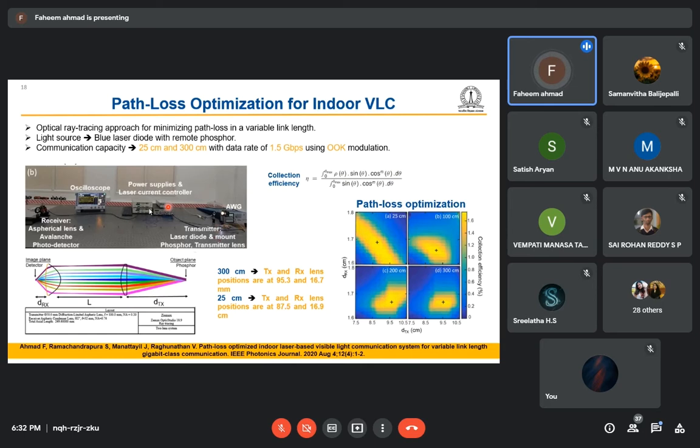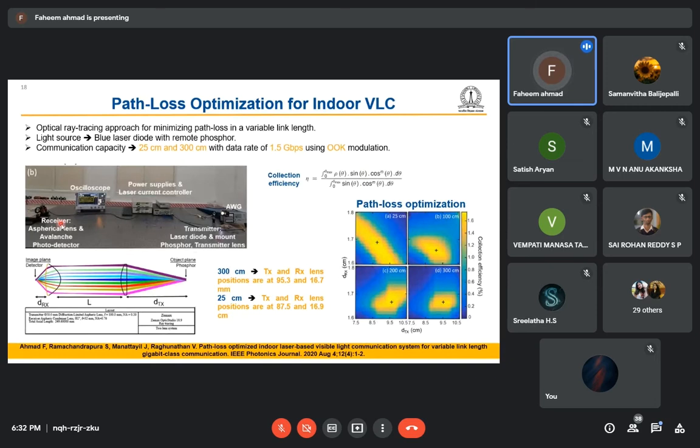So first of all, I will be explaining this schematic, this image of the setup. This is the laser source, the first one, and this is the yellow phosphor, and we are using a transmitter lens here to focus the light on the receiver side. This unit is the receiver, and the first component is the lens.